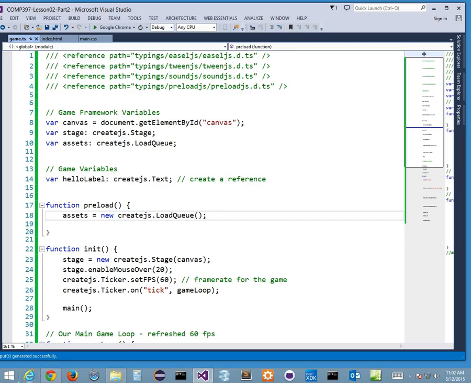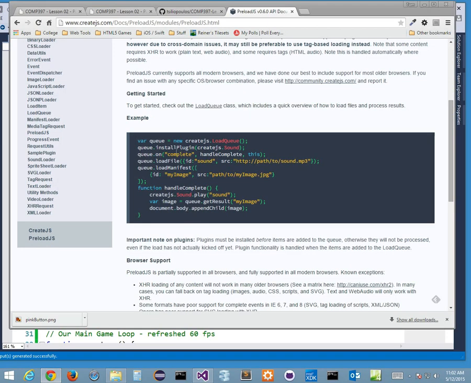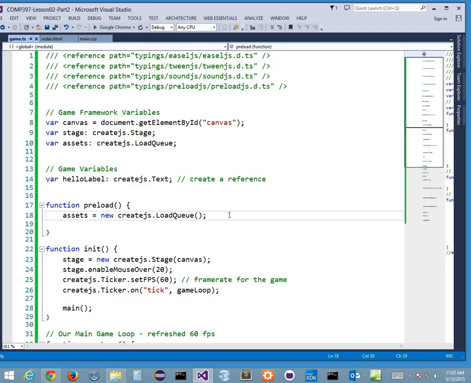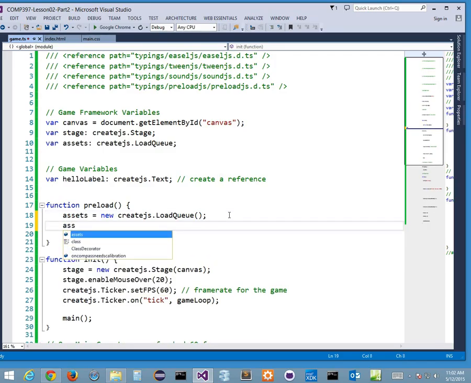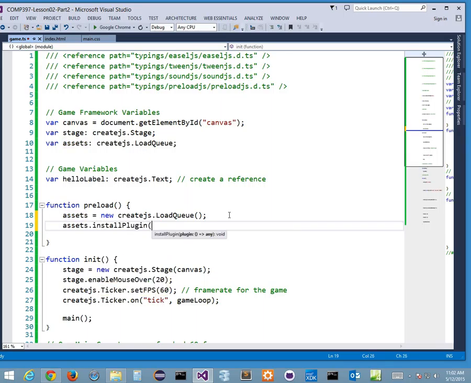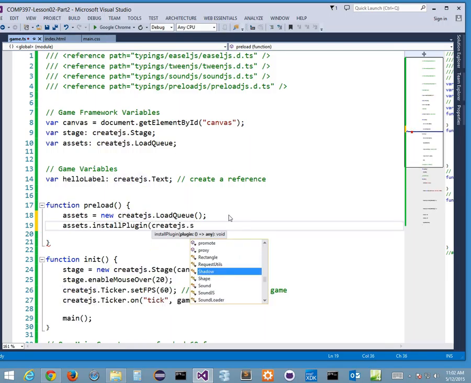Next piece. It shows me that I need to install this. This is where we get the error. q.installPlugin. We need to install the sound, or we're not going to be able to have sound in our queue. We want sounds to be preloaded for sure because sounds are big. So let's do that. So we'll say assets.installPlugin, and in here, we're going to get the error. Just be warned. createjs.Sound with a capital S.